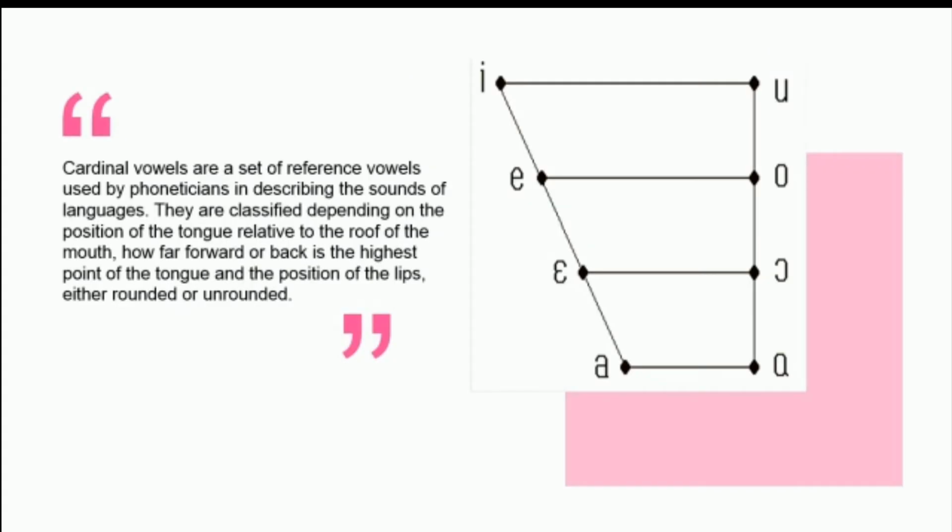Cardinal vowels are a set of reference vowels used by phoneticians in describing the sounds of language. They are classified depending on the position of the tongue relative to the roof of the mouth, whether the highest point of the tongue is forward or back, and the position of the lips, either rounded or unrounded.